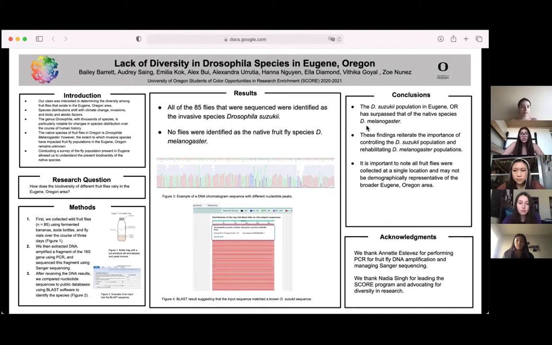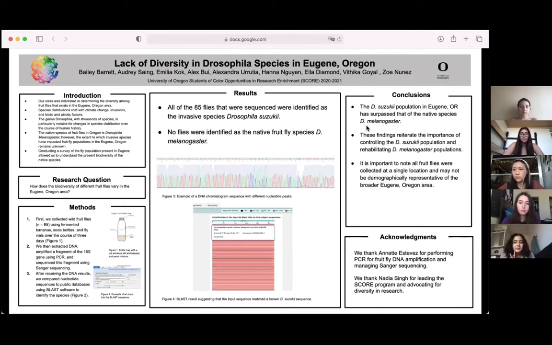However, the extent to which invasive species has impacted fruit fly populations in Eugene, Oregon remains unknown. Our class chose to conduct a survey of the fly population present in Eugene. This allows us to better understand the present biodiversity of fruit fly species in Eugene, Oregon.